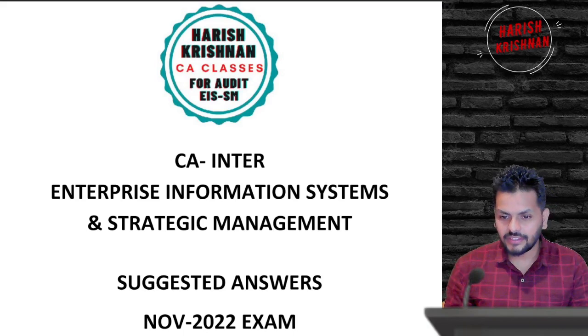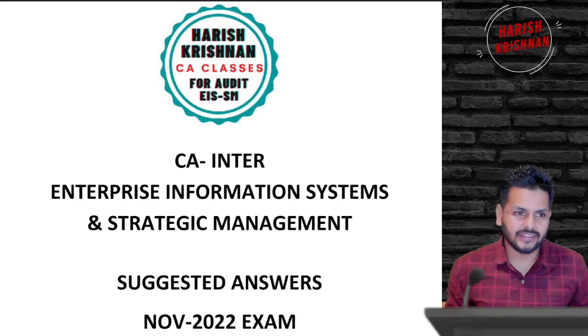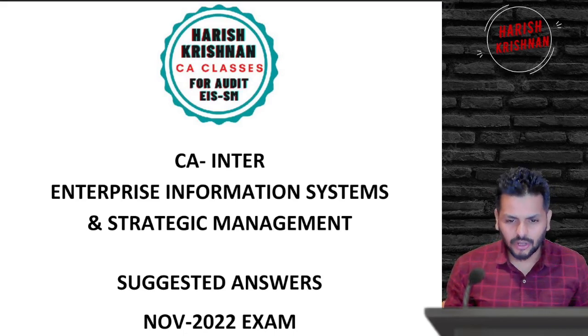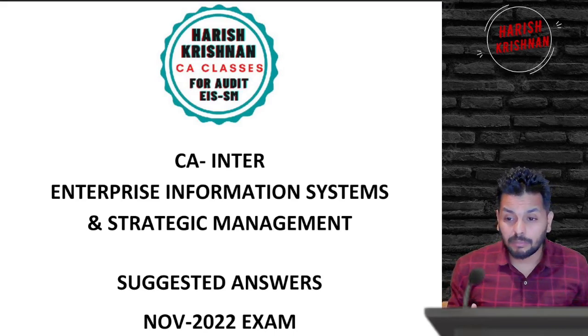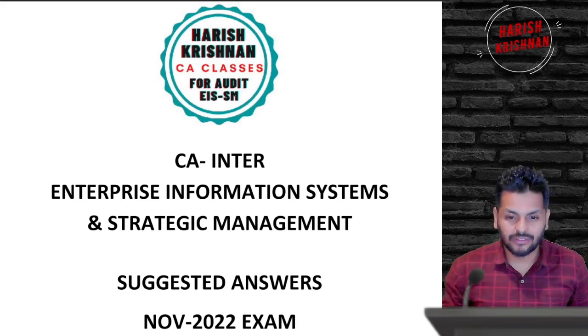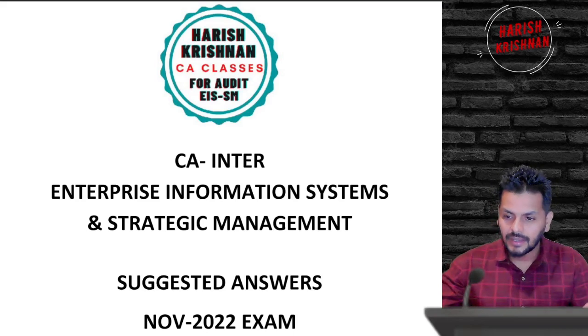So this is a set of suggested answers for all of you just to go through. Now that it's a happy exam, I thought I should let you know what the answers are. Many of you might have got almost all the answers right. There are very basic questions in strategic management, like limitations of strategic management, what are the roles of a leader, like cost leadership, focus, differentiation. Such basic questions that everybody would have prepared. There are no real case studies where you have to apply your mind or do something really difficult. And even when we talk about EIS, such straight questions, and all the answers have been compiled.